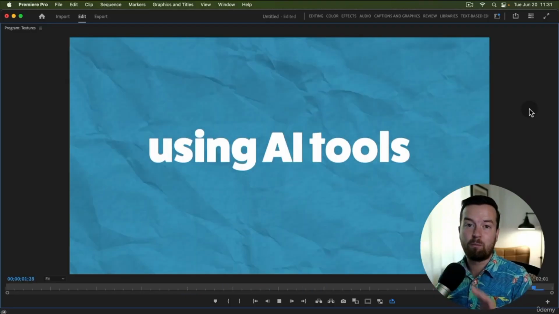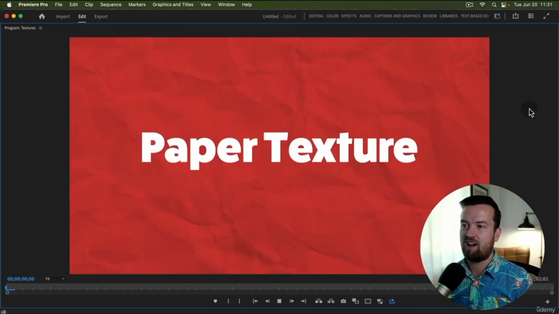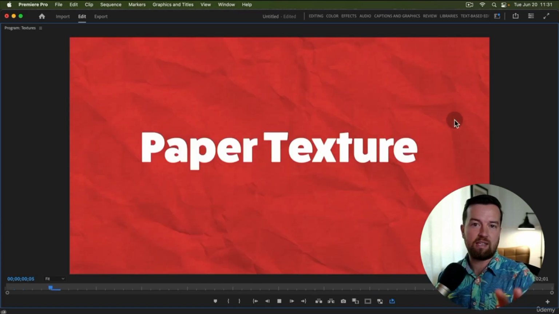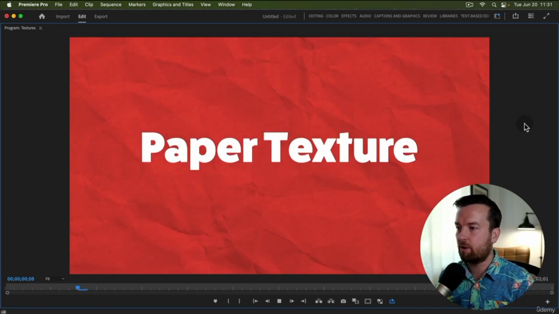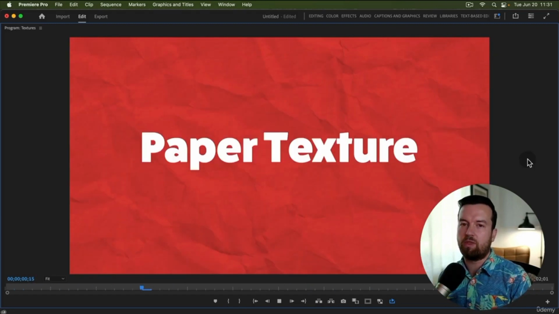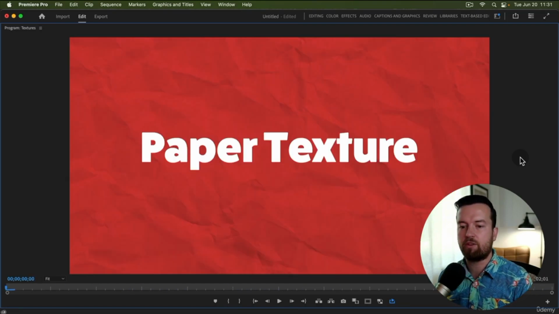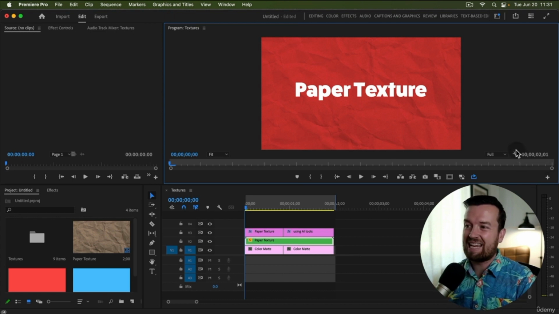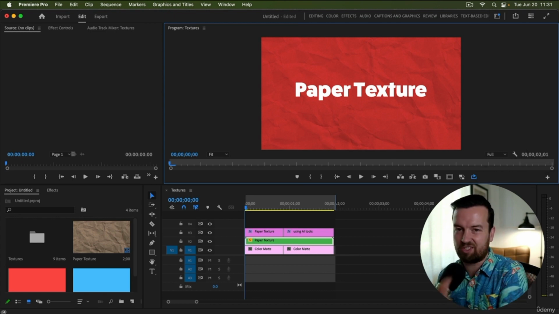Check out this really cool paper texture background that I created in Premiere Pro in a matter of minutes using the textures that we downloaded from Adobe Firefly. This is going to be a little bit advanced if you don't work with Adobe Premiere Pro, but whether you use Premiere Pro or another editing tool, hopefully this will give you a sense of what you can do with these textures to create really dynamic motion graphics or just video design like this.